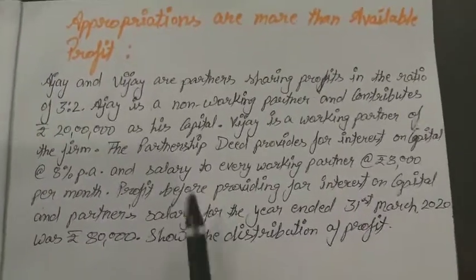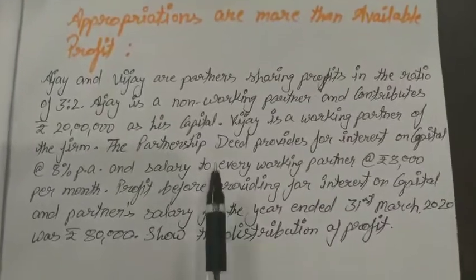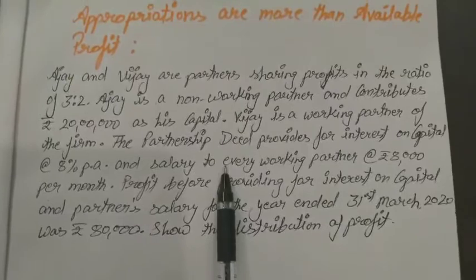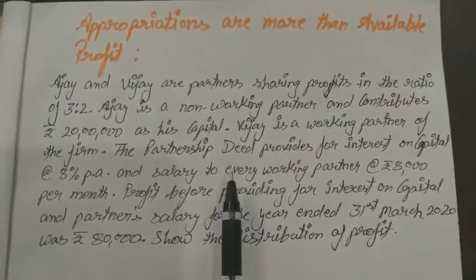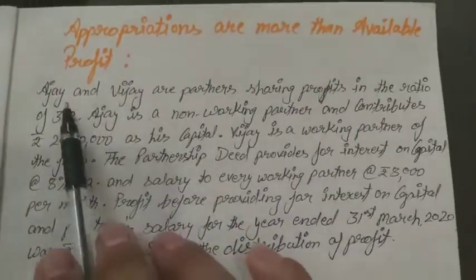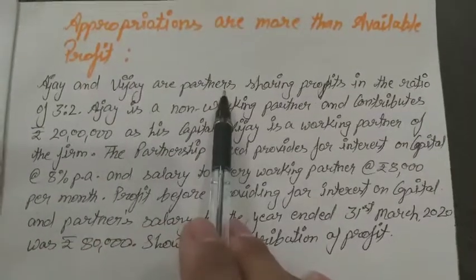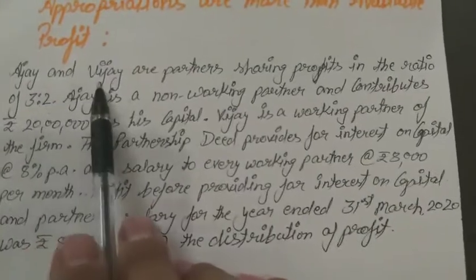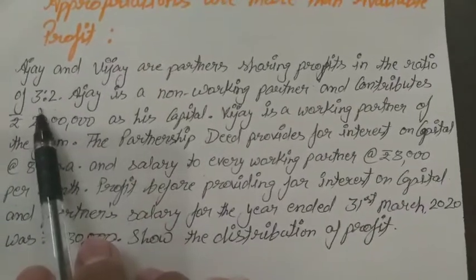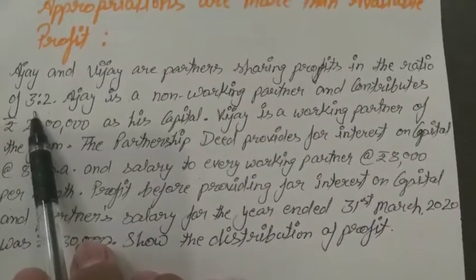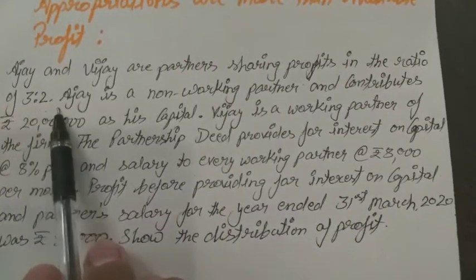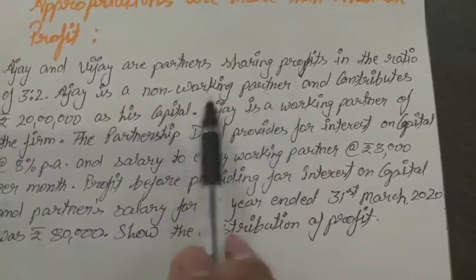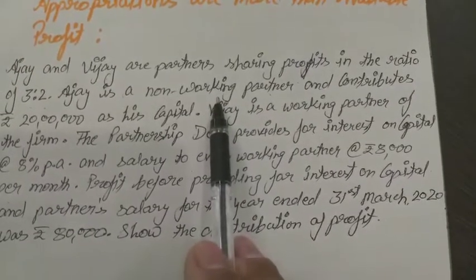So I have one problem which I have already written. By this problem we can learn more and clear this concept. Ajay and Vijay are partners sharing profits in the ratio of 3:2. Both are the partners, sharing their profits in the ratio of 3:2. Ajay is a non-working partner. It means he is a sleeping partner, not an active partner.